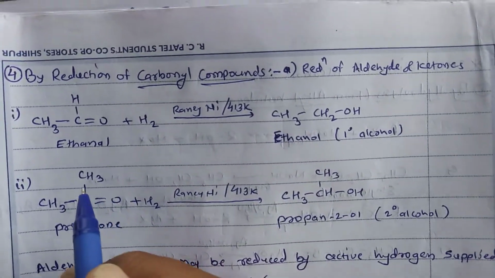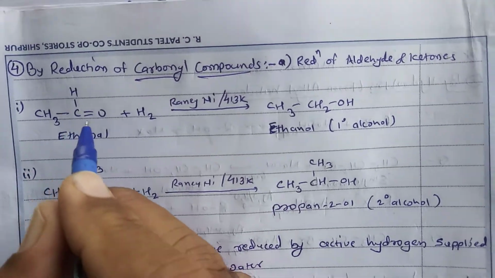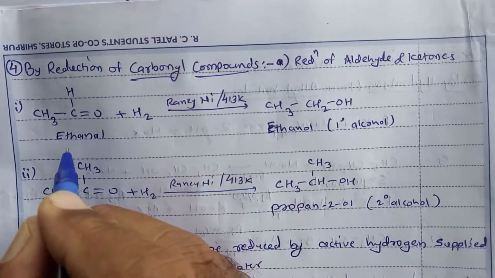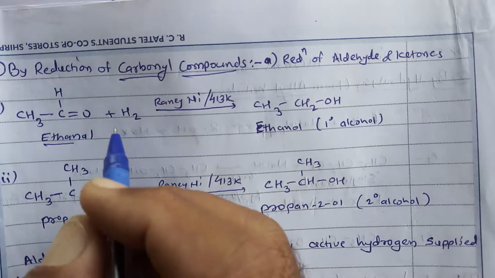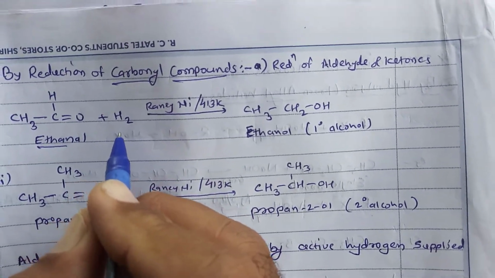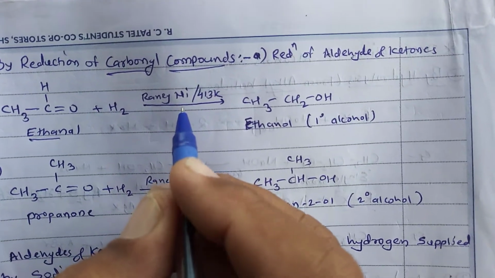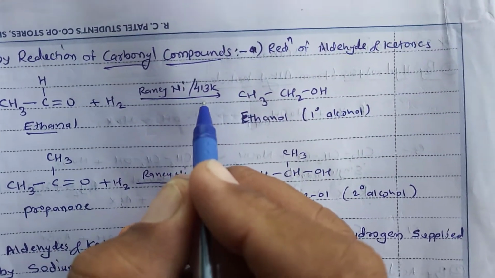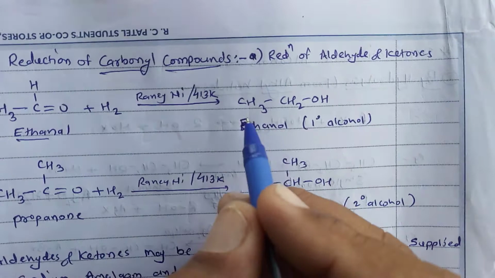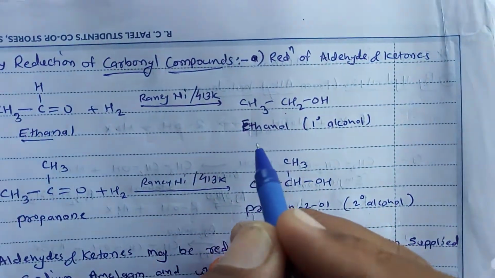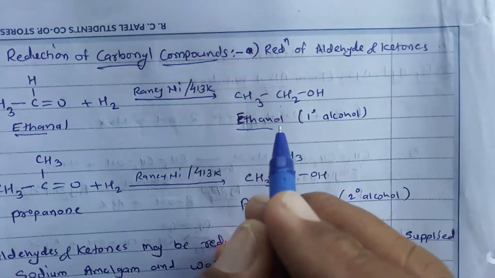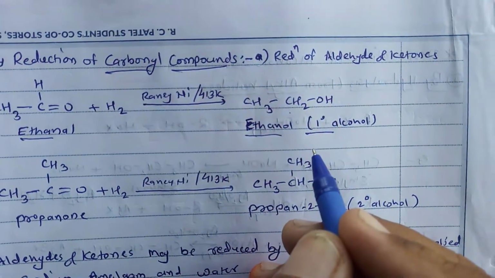See the first example, CH3CHO, that is ethanal. When treated with hydrogen in presence of Raney nickel at about 413 Kelvin temperature, we get CH3CH2OH, that is ethanol, a primary alcohol.